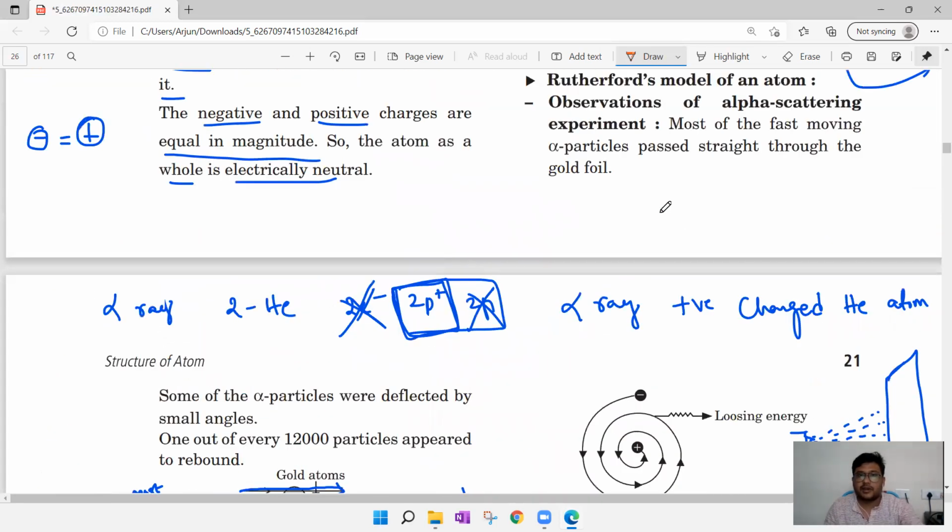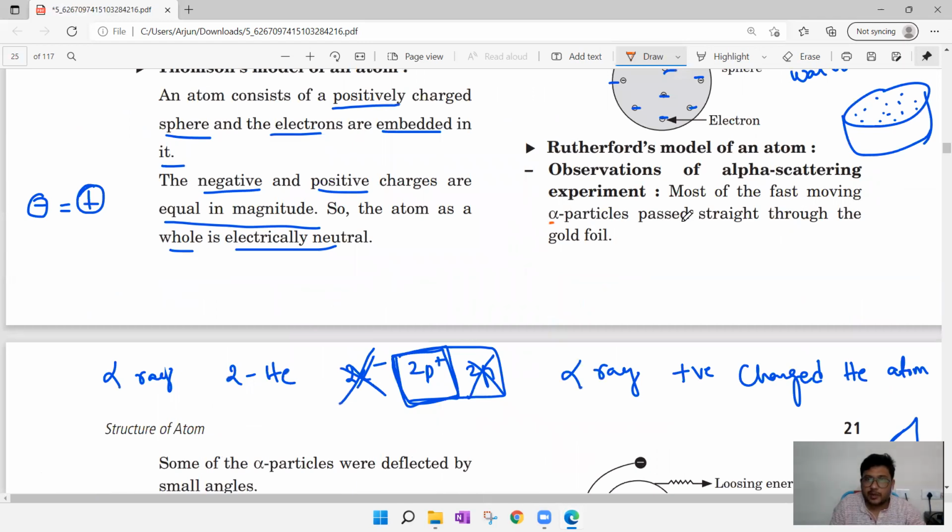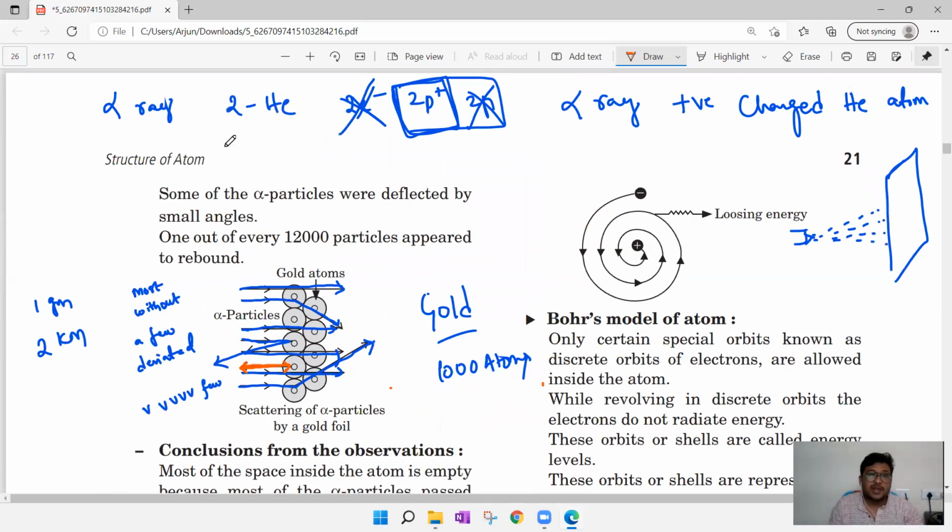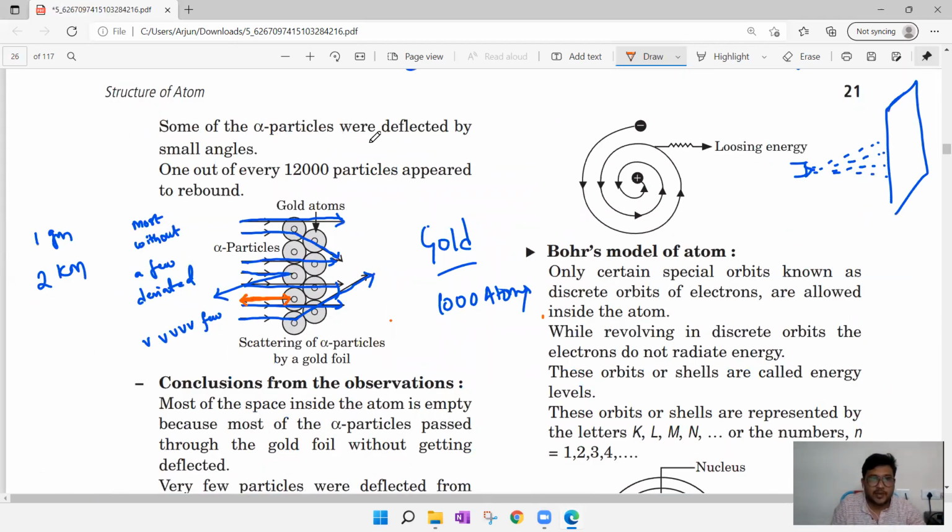Most of the fast moving alpha particles passed straight through the gold foil without any deviation. Next, some of the alpha particles were deflected by small angles, a few like this. And 1 out of every 12,000 particles appeared to rebound exactly back.